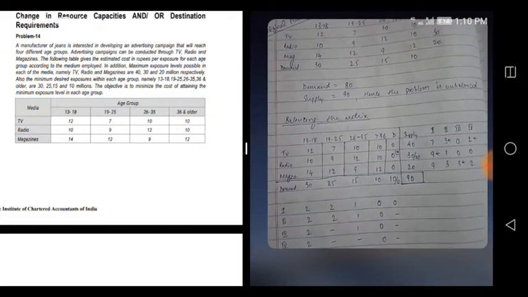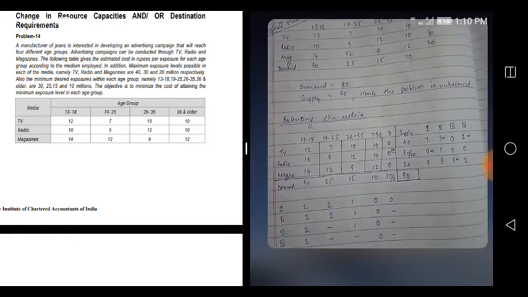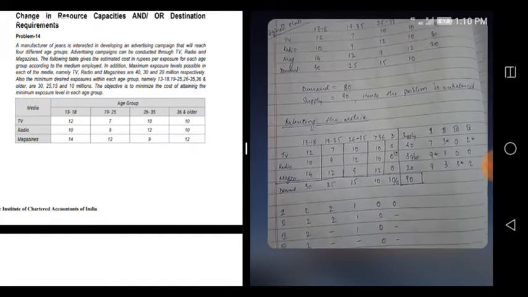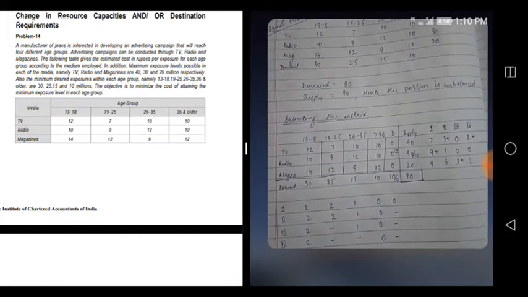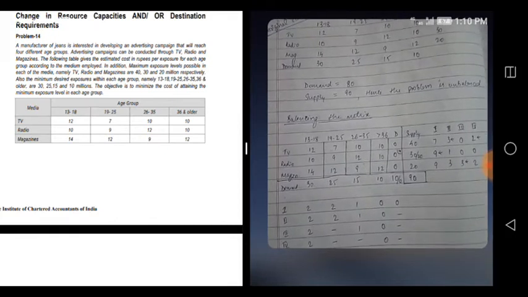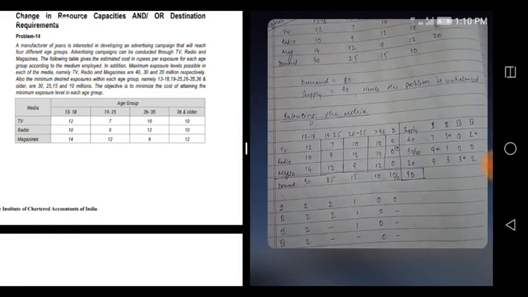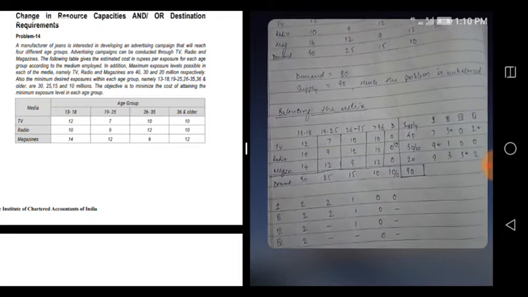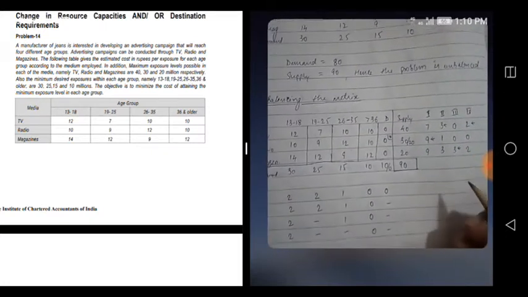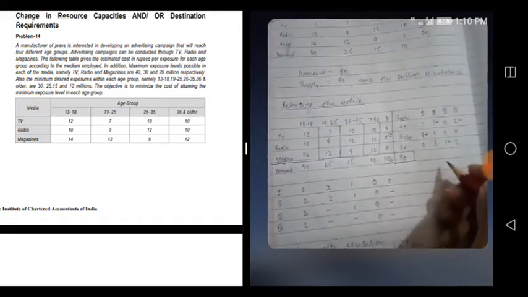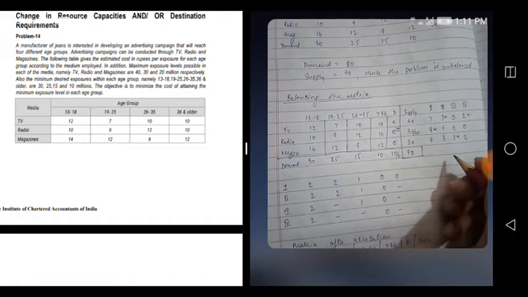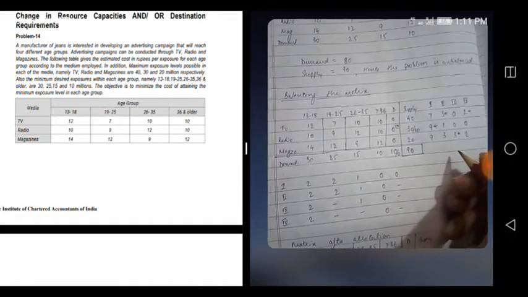So see, supply is now 40, 30, 20. This 20 just ignore for time being. Okay, so 40, 30, 20 is 90, and here also 30, 25, 15, 10, 10, this 10 we added dummy, just below the dummy 10. So now we made demand equal to supply 90. So it is now balanced problem. Okay, once it is balanced, we can go for performing the iteration and all, Vogel's method.